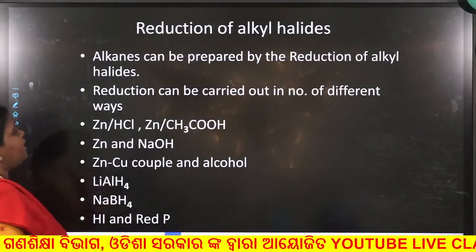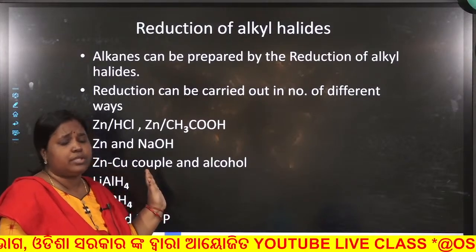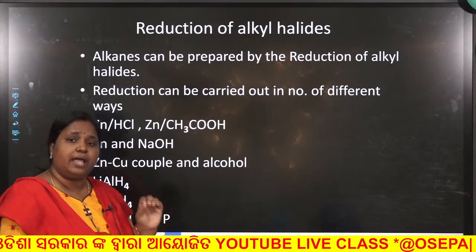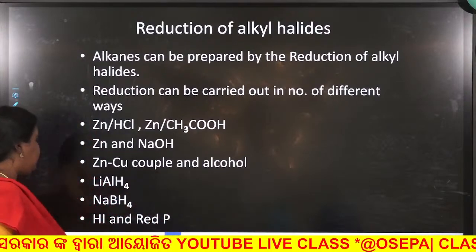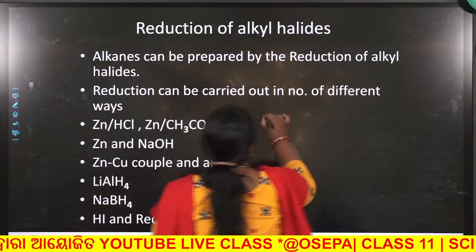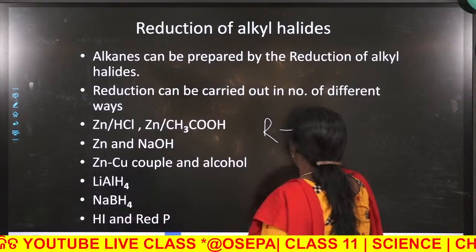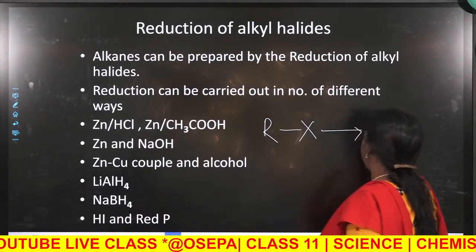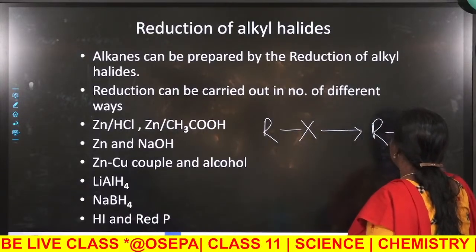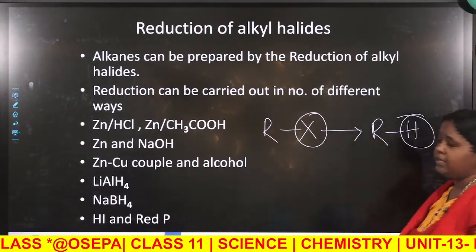Then the next one is reduction of alkyl halides. We have read that alkanes are also prepared through Wurtz's reaction, from alkyl halides. Now there is another method, that is reduction of alkyl halide. Actually, alkyl halides have RX. Now from RX you are preparing RH. So instead of X we are replacing it with H.